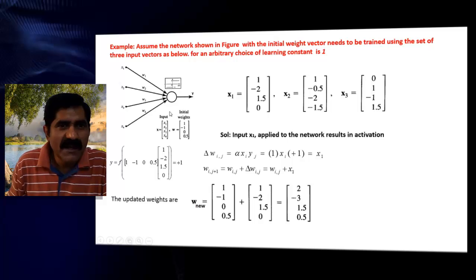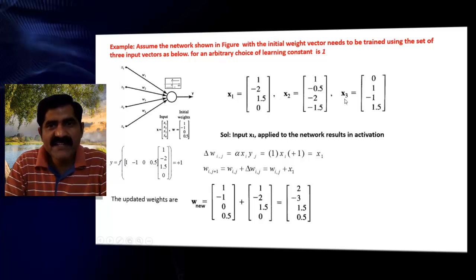The inputs are x1, x2, x3, x4, and the weights are w1, w2, w3, w4. Initial weights are 1, -1, 0.5. Now you are giving three input vectors x1, x2, x3.